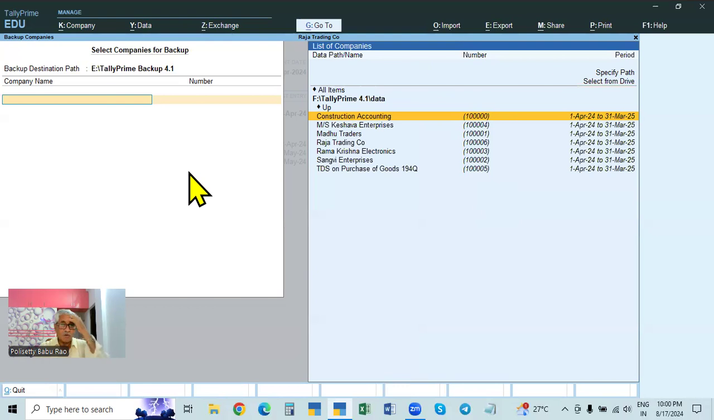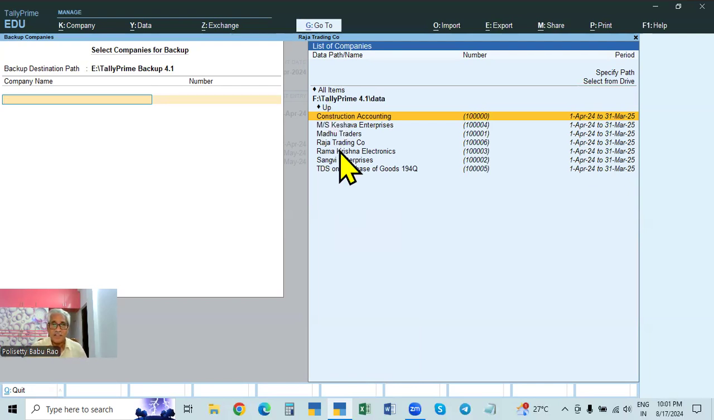And then now you want to back up. The first time, it is better to back up all the companies. From the next time, only the companies in which you worked, that is, where we made some entries, can be backed up. All the companies are not required. All others are already backed up. Otherwise, every time you can back up all the items.